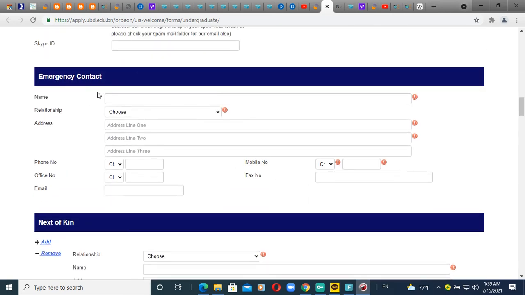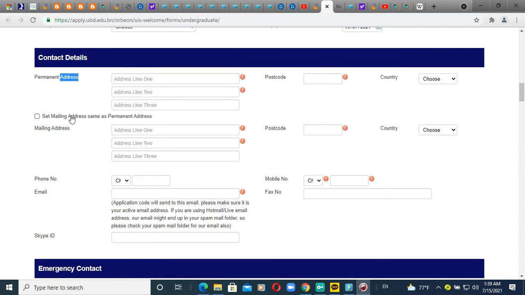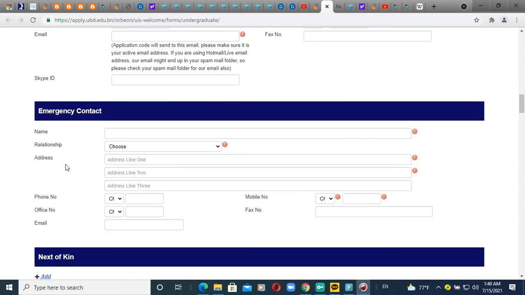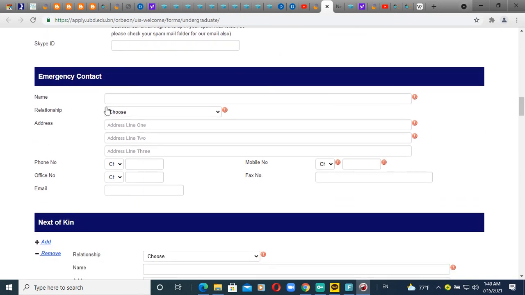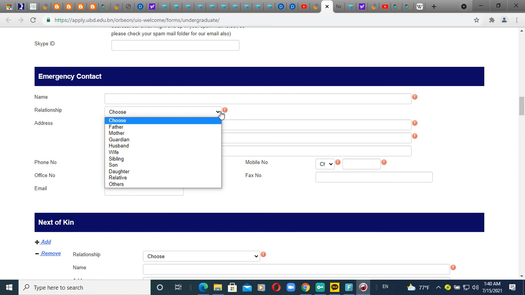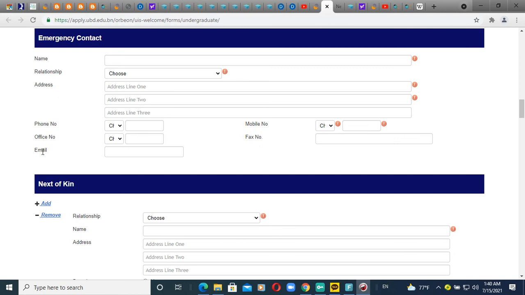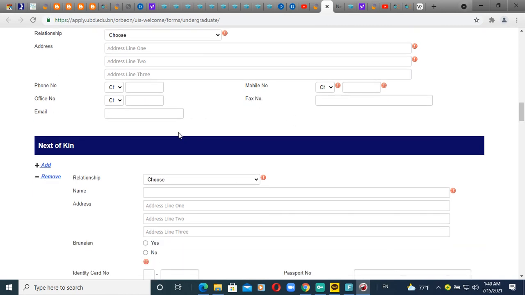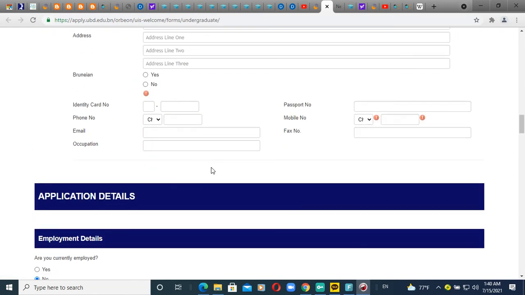And emergency contact means if they cannot contact you by using this permanent address, then they will contact the person who is normally recognized as the emergency contact, and you can select the person whom you are going to consider as an emergency contact. You can put anyone's name, like your mother, father, guardian, or your brother, and their phone number, email address and mobile number. And if you want to add more emergency contacts, you can add here, so it's okay.